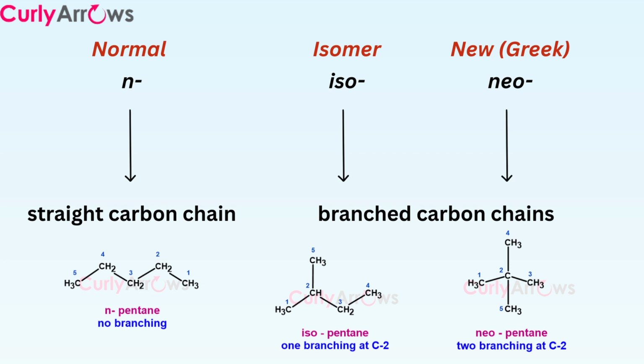The prefix neo, which is Greek for new, is used when the second carbon of the branched chain alkane carries two methyl groups. So the terminal group (CH3)3C, which is a tertiary butyl group, refers to the neo substituent. To put it another way, when the second carbon of the alkane chain branches by one methyl, it is iso, and twice with methyl, it is neo.